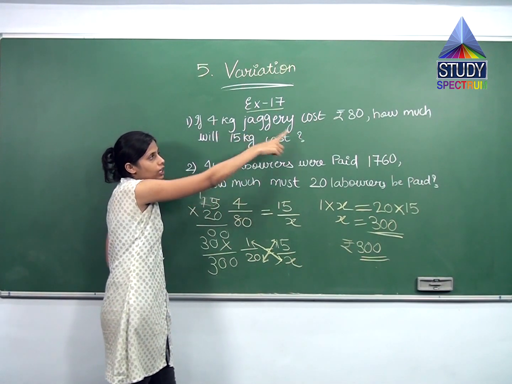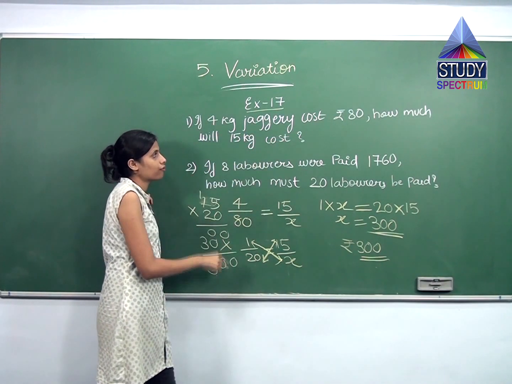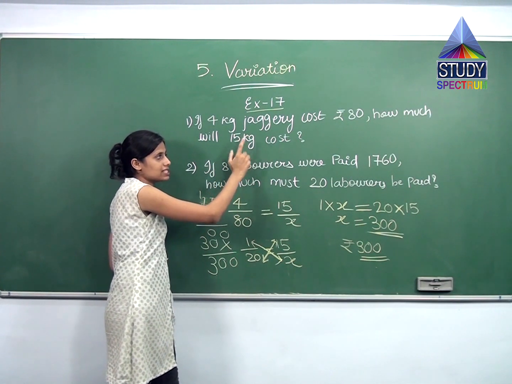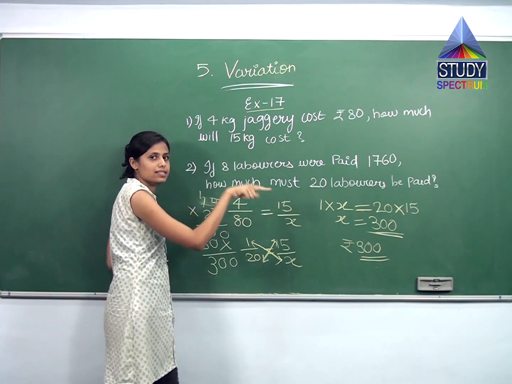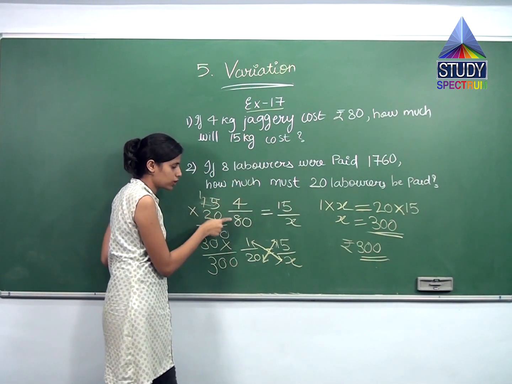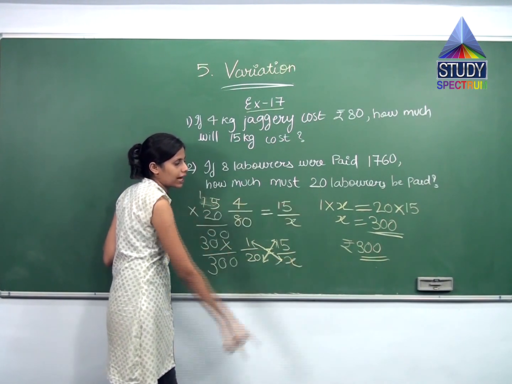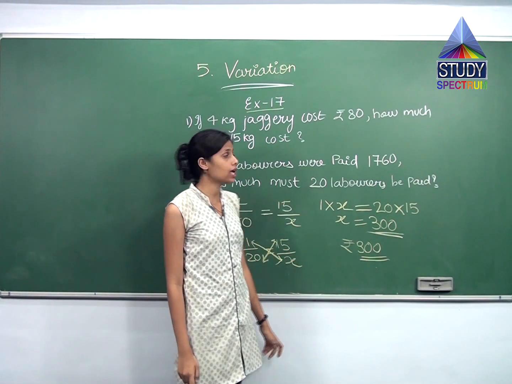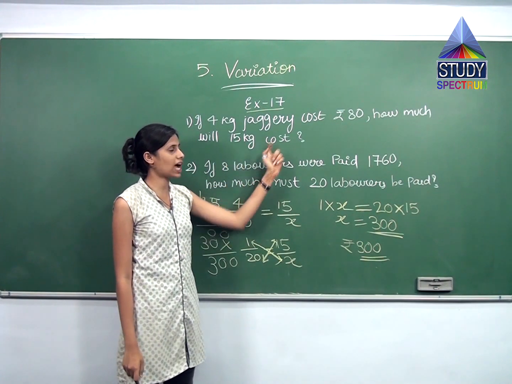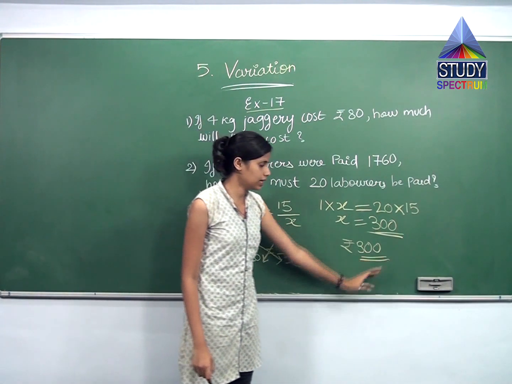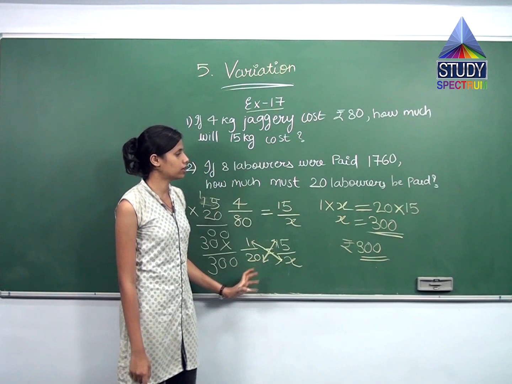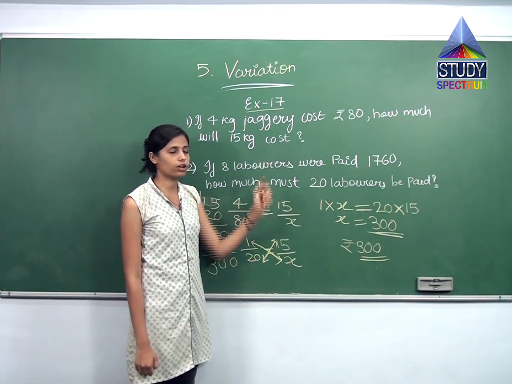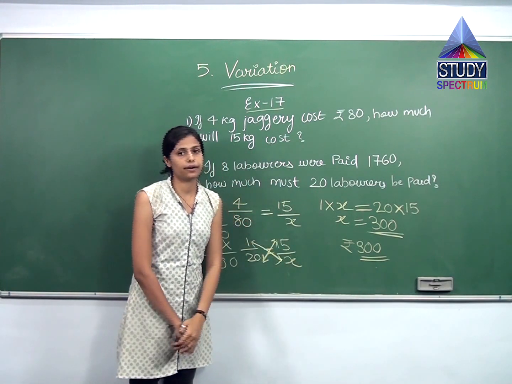Like 4 kg jaggery cost rupees 80. Therefore 15 kg jaggery cost rupees x. Therefore you can write this equation and go on with the calculation, and at the end you can say the cost of 15 kg jaggery is rupees 300. So we are done with the first question and the answer for this is rupees 300.